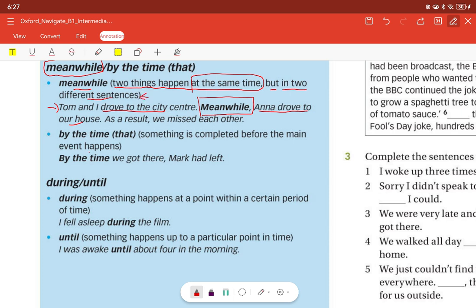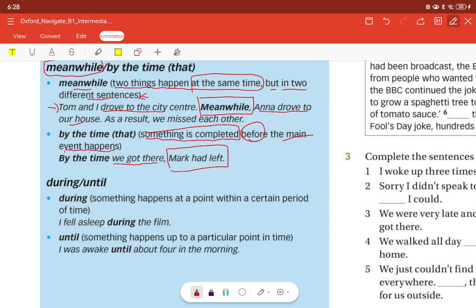Okay. By the time: we use by the time when something is completed before the main event happens. Before the main event happens, that something is already completed. For example, by the time we got there, Mark had left. So the main event here is Mark had left. Mark already had left by the time we got there.